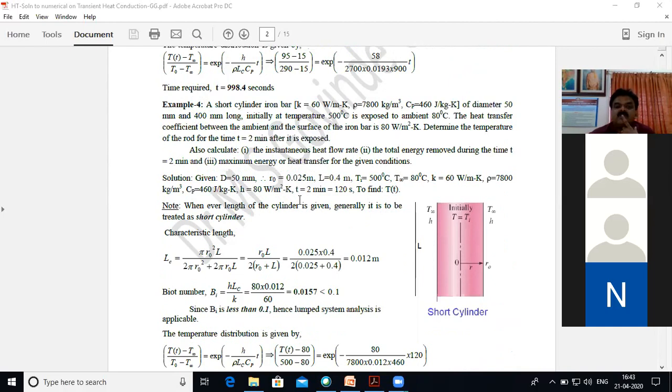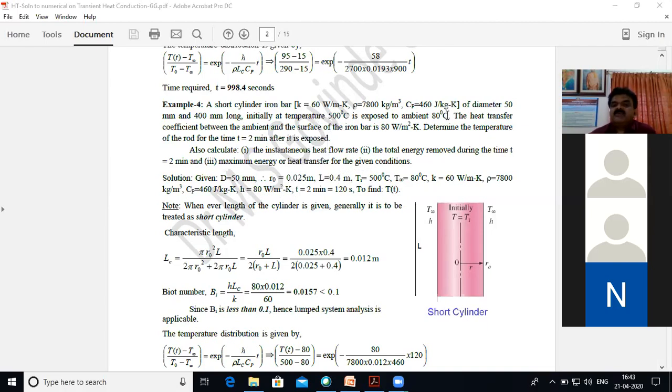Similarly, let us take problem number 4, a short cylinder. Now Lc you have to calculate very carefully, as I mentioned, whether it is for a long cylinder or a short cylinder. Once they give a short cylinder, normally they give the length. Its properties are given. The diameter of the cylinder is given and the length is given. The initial temperature is 500 degrees centigrade.